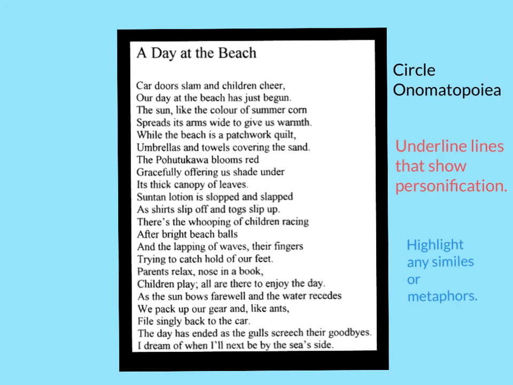Next, I want you to pause the video, and you're going to be looking for different types of figurative language that we've learned about so far that are in this poem. So anything that is onomatopoeia in the poem, I want you to circle it. I want you to underline lines that show personification. For example, it says the sun spreads its arms wide. So that would be an example of a human characteristic for an object. So you're going to underline those.